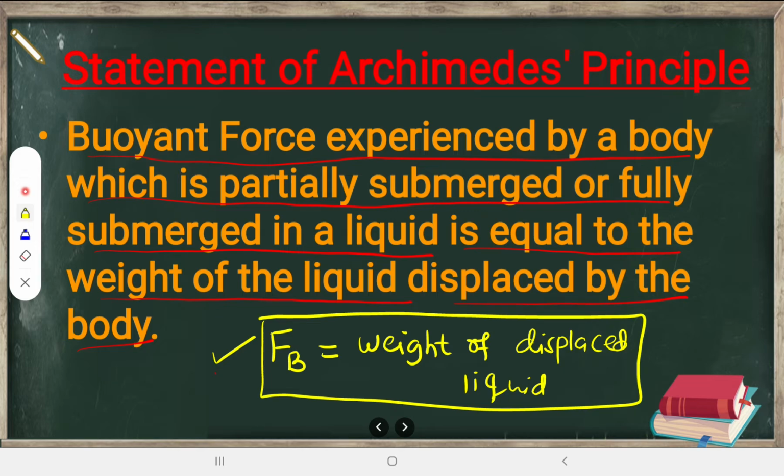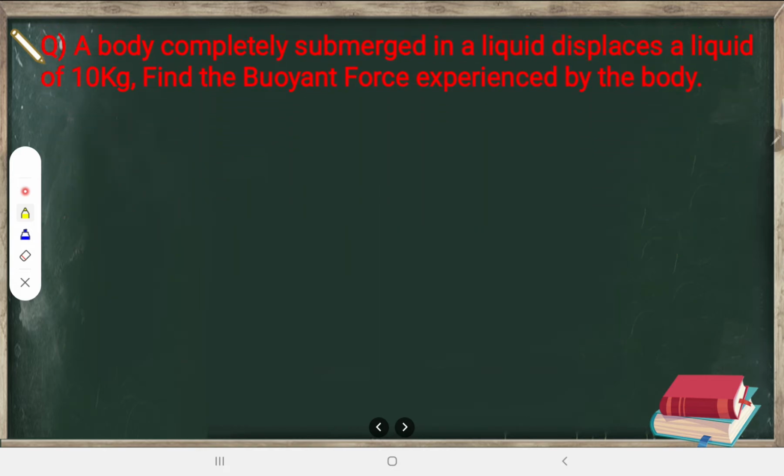Then moving forward, let us take some of the numericals. The numerical goes like this. A body completely submerged in a liquid displaces a liquid of 10 kg. So what does it mean? There is a container here, there is some water here.